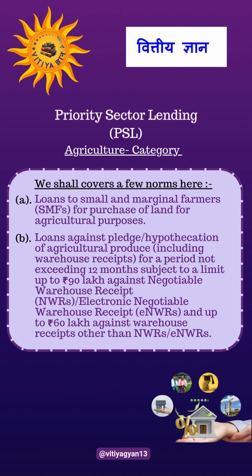We shall cover a few norms here. That is, loans to small and marginal farmers for a purchase of land for agriculture purposes, loans against pledge hypothecation of agriculture produce including warehouse receipts for a period not exceeding 12 months, subject to a limit up to rupees 90 lakhs against negotiable warehouse receipt or electronic negotiable warehouse receipts, and up to rupees 60 lakh against warehouse receipts other than negotiable warehouse receipts or electronic negotiable warehouse receipt.